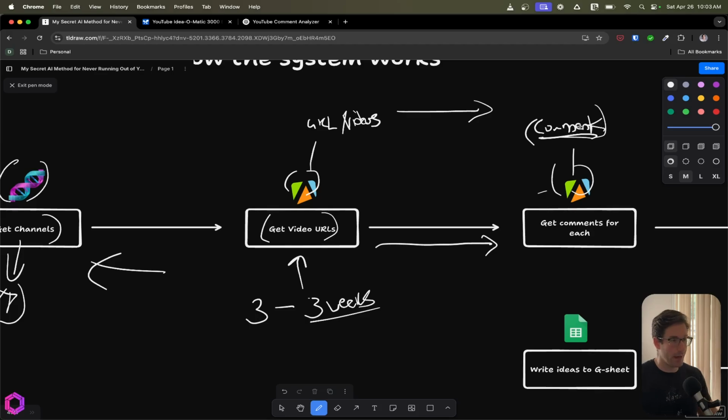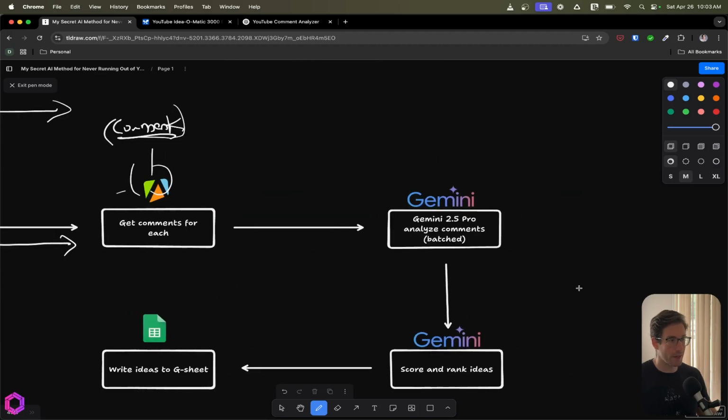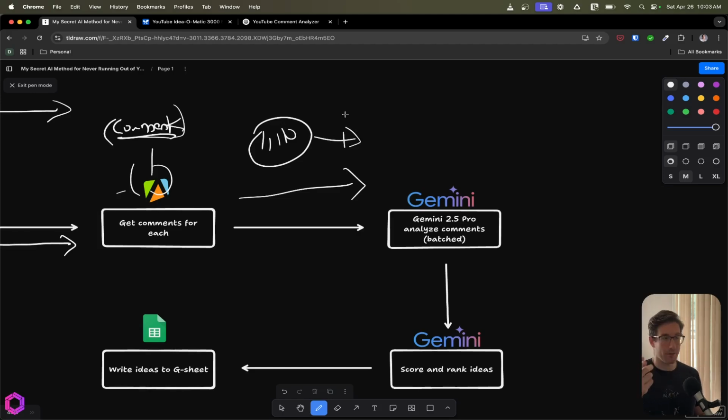And then after we've gotten the comments, we're going to pass this off to Gemini. In this case, I think the biggest run that I did was around, was it 1,000? I think it was 1,010 comments. And then we pass this off into chunks. The reason we pass this off into chunks is the way we're placing this and how it's sitting, we're going to put this in AppScript, which is inside of Google Sheets.